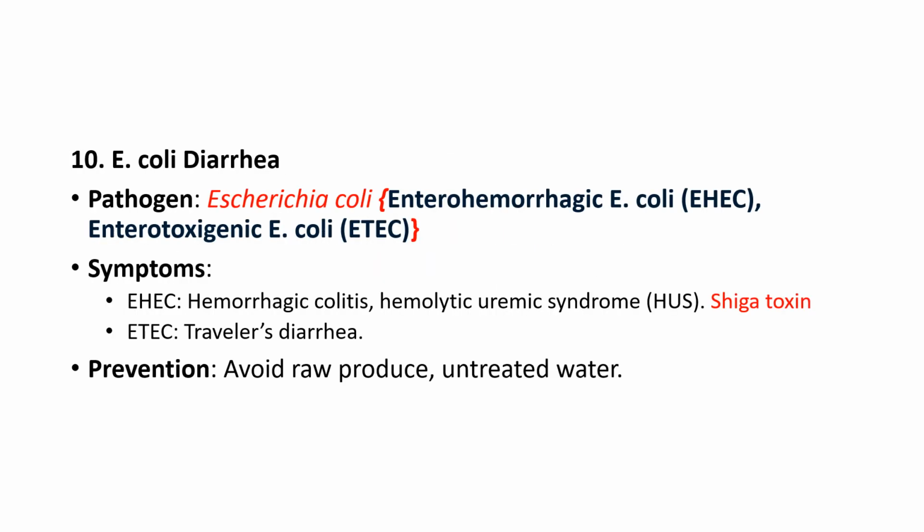E. coli diarrhea. The pathogen involved here is Escherichia coli, EHEC and ETEC. EHEC involves hemorrhagic colitis, hemolytic uremic syndrome or HUS, and the toxin involved here is Shiga toxin. And next is ETEC, also known as traveler's diarrhea. Prevention includes avoiding raw produce, untreated water, etc.